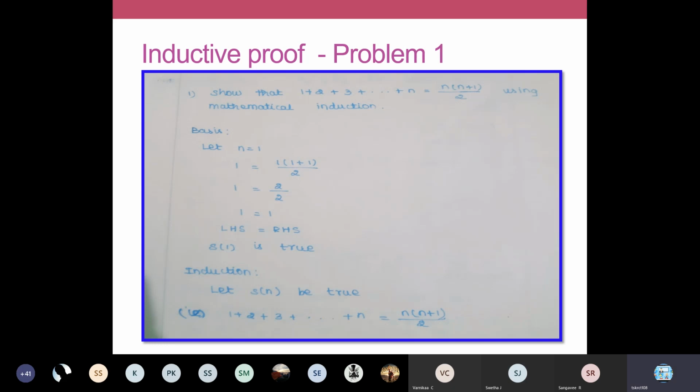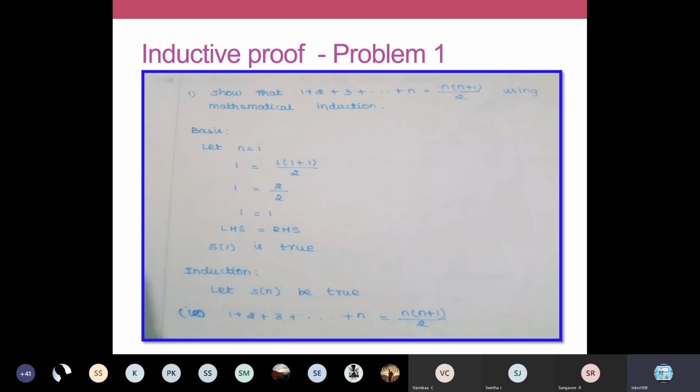In the basis step, what we are going to do is apply some lower values for n. Simply if I take 0 here, both the left hand side and right hand side will give 0. In certain problems, like when you have 2 power n, you can apply 0 and you will have some values. Here we will try with 1.